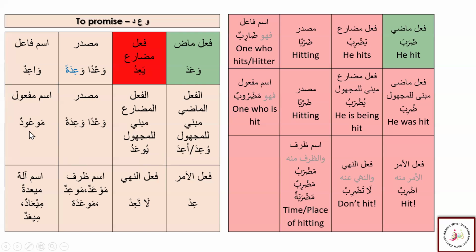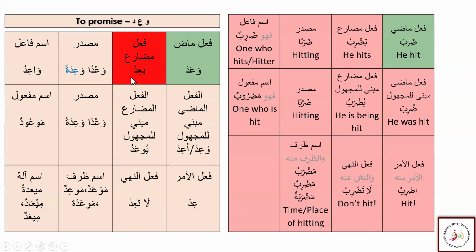So we do see a waw here. The change here, only here, that is highlighted with red, is where there is a hadhf of the harf illa. Fi'l amr, we have idrib. Now here we have i'id, because again we saw that there is the dropping of the harf illa. So the harf illa is dropped here. Simple. Whenever we have in misal the fa kalima as a waw, we need to drop the harf illa. That becomes i'id. Simple. And then we have the fi'l nahi, that is la ta'id.